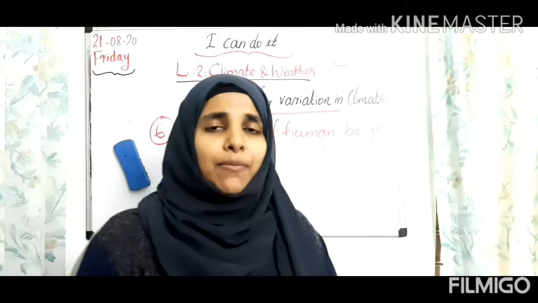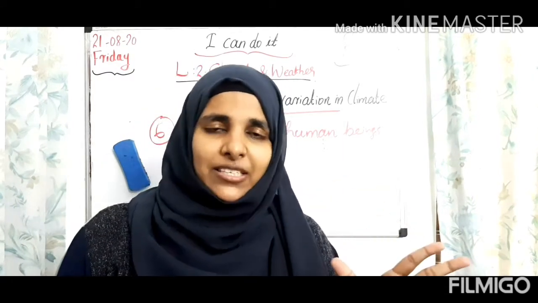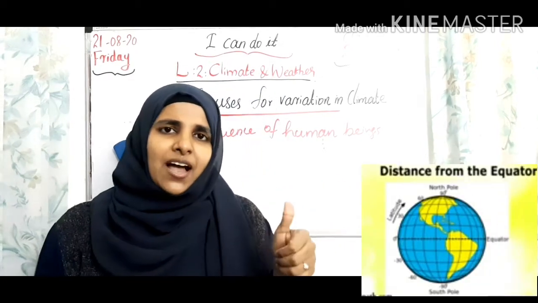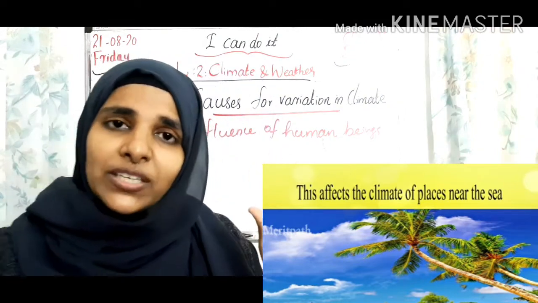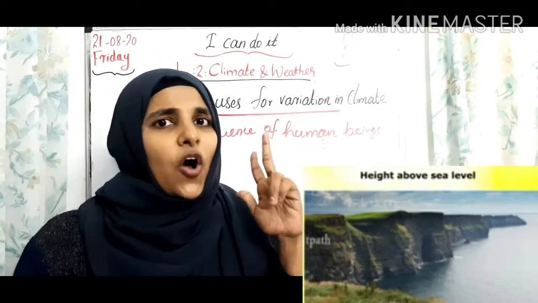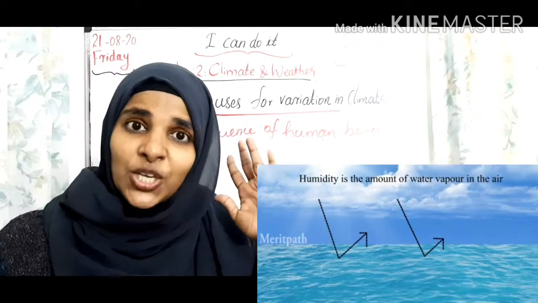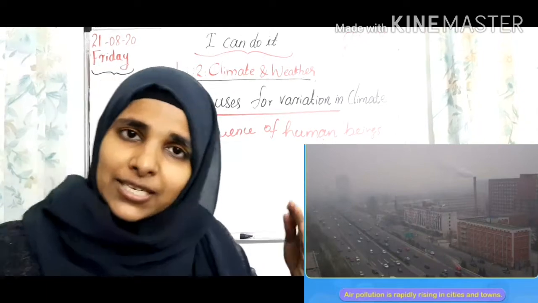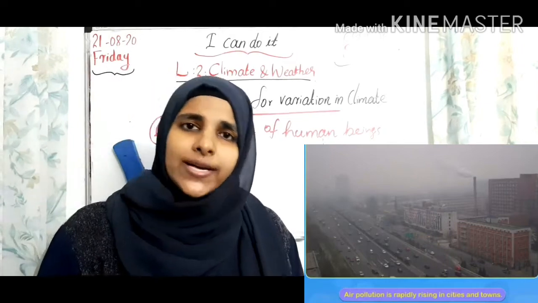So now we have learned about 6 factors that are affecting our climate. Okay, different 6 factors. What are they? One more time we can revise it. First one is distance from the equator, or latitude. Then second one is distance from the sea. Then third one is height above sea level, or altitude. Okay, then fourth one is wind. Then fifth one is humidity, and the last one is influence of human beings. These are all the factors affecting our climate. So from place to place our climate is also changing.